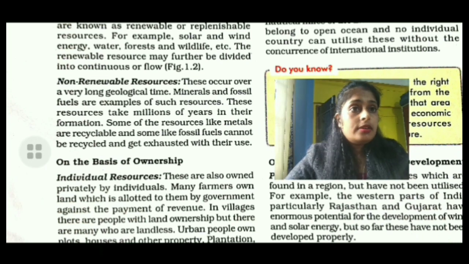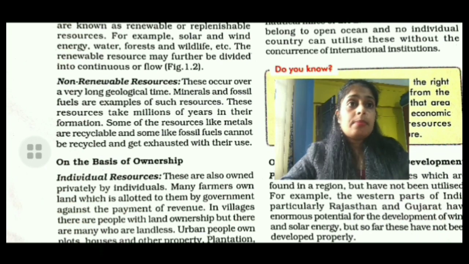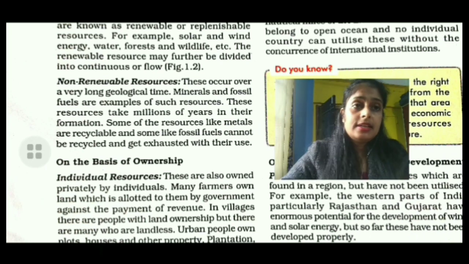So dear students, I hope all students have cleared the doubt related to these two types on the basis of origin and on the basis of the existence of natural resources. Next video I will discuss the remaining two parts of resources: on the basis of ownership, the individual, community, national and international resources, and on the basis of status of development, that is potential, developed, stock and reserve.